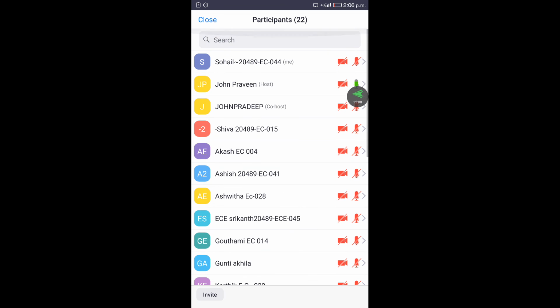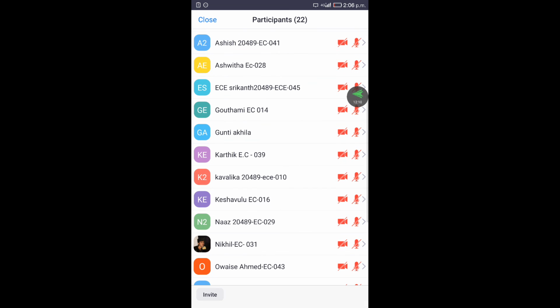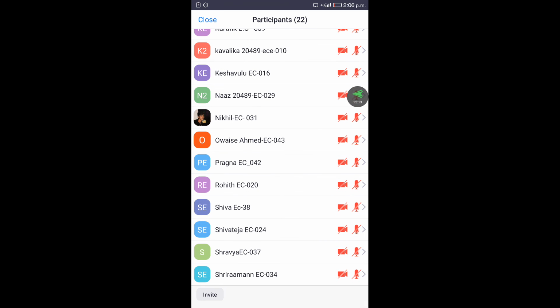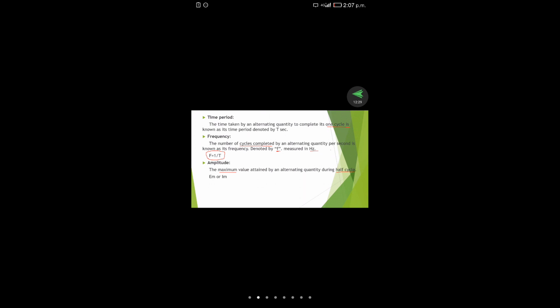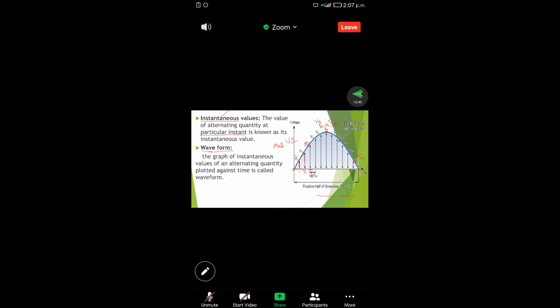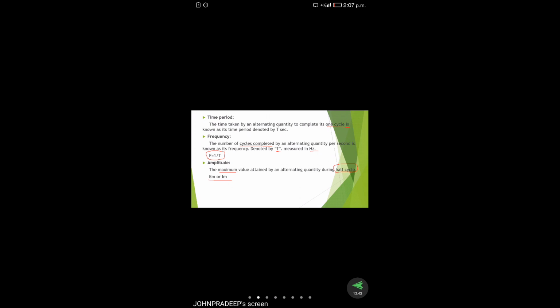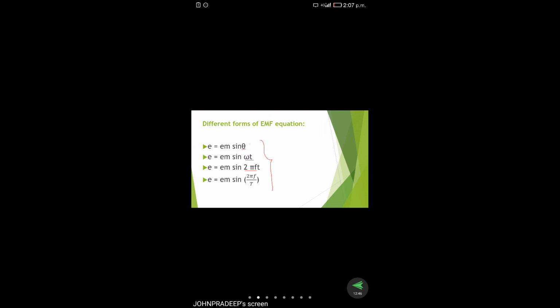Amplitude, peak value, or maximum value, whatever the term given, these three words are the same for this waveform. So that is about the amplitude: the maximum value attained by an alternating quantity during half cycle. It is defined with respect to the half cycle and denoted by Em, Vm or Im. These are the formulas for EMF, and these are helpful for solving the